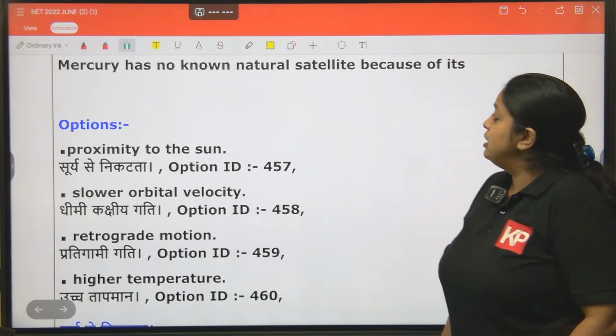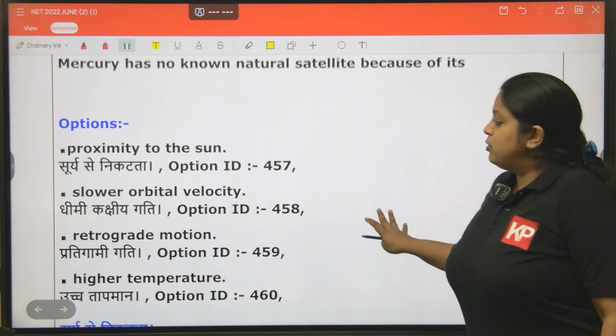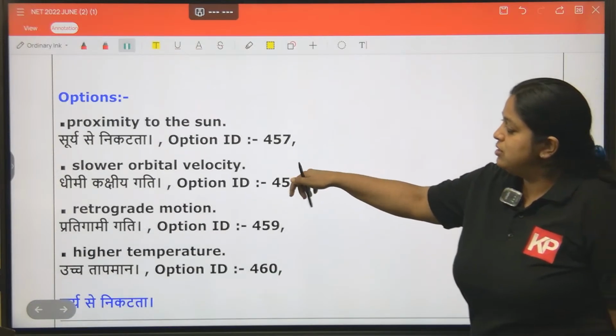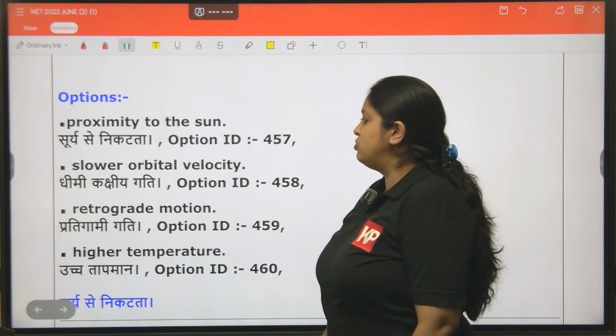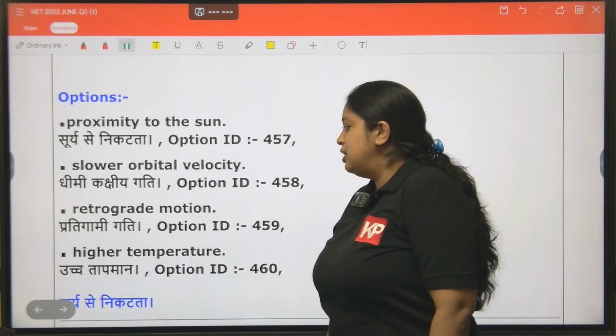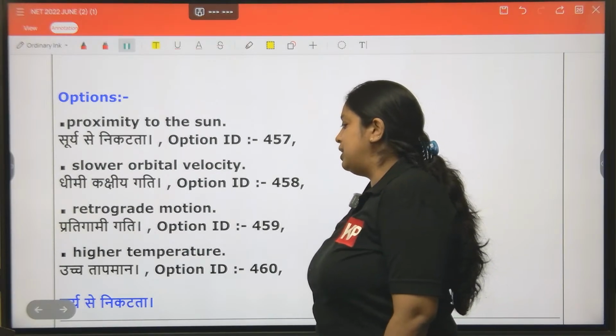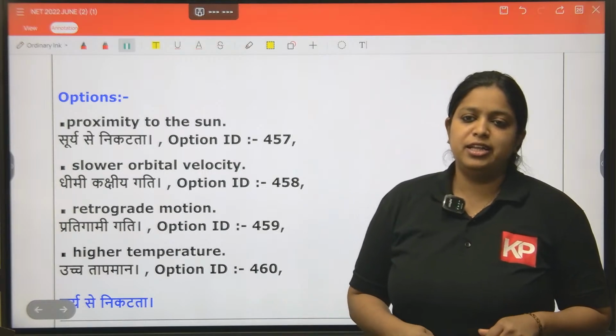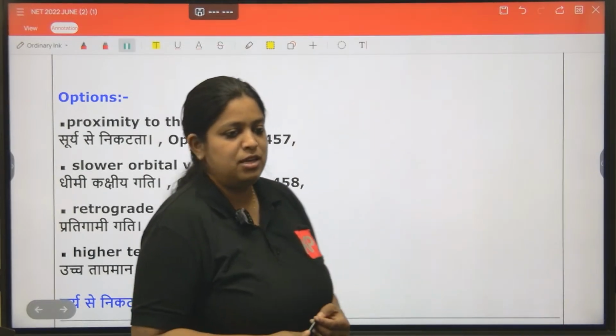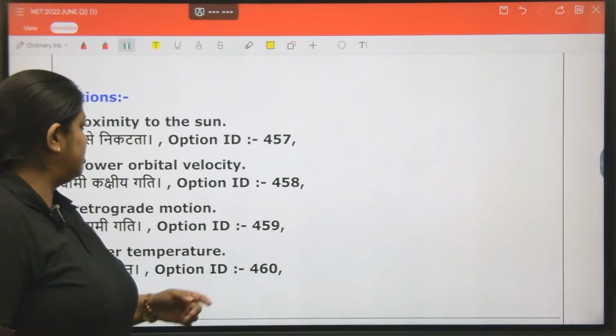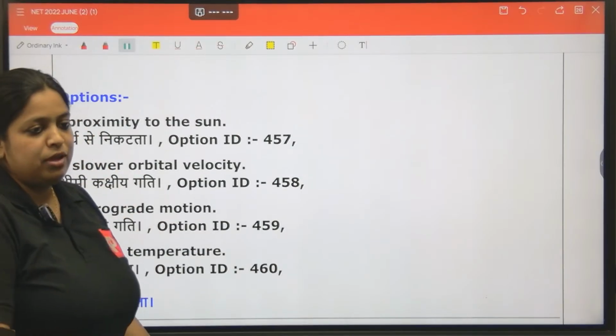Mercury has no natural satellite because of, these are the four options: proximity to the sun, slower orbital velocity, retrograde motion, higher temperature. Any guess? Dhruv and Udit, can you guys answer?